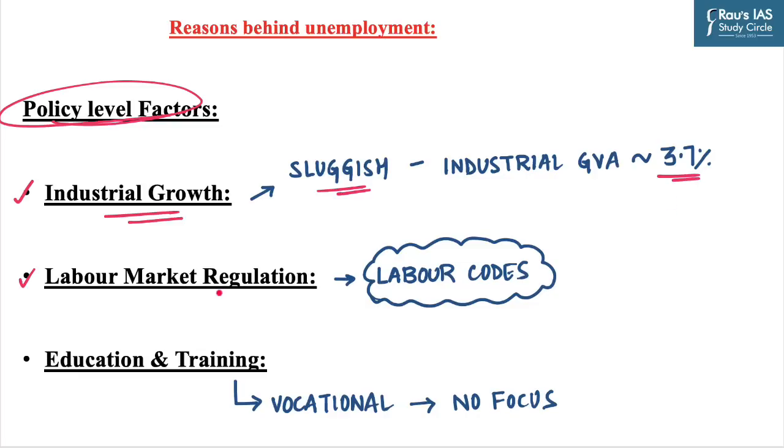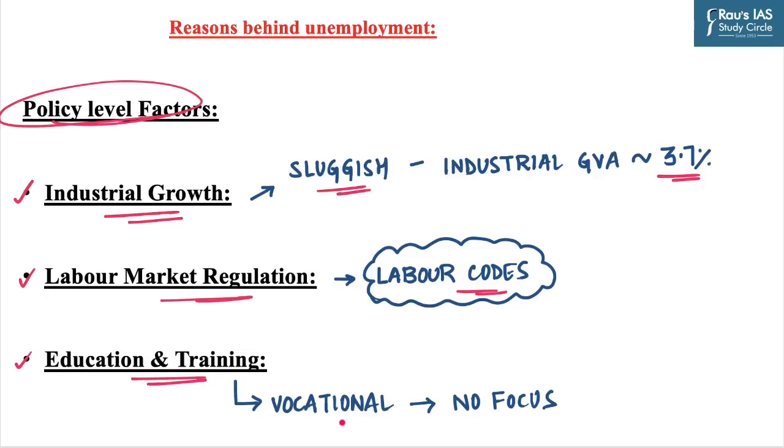The second point is labor market regulation. In this regard, the stringent labor laws, such as those related to hiring and firing, can discourage formal job creation in small and medium enterprises, which limits the employment opportunities in different sectors. And one fact which you can quote here is that labor codes which government has brought in are still not implemented in the country.